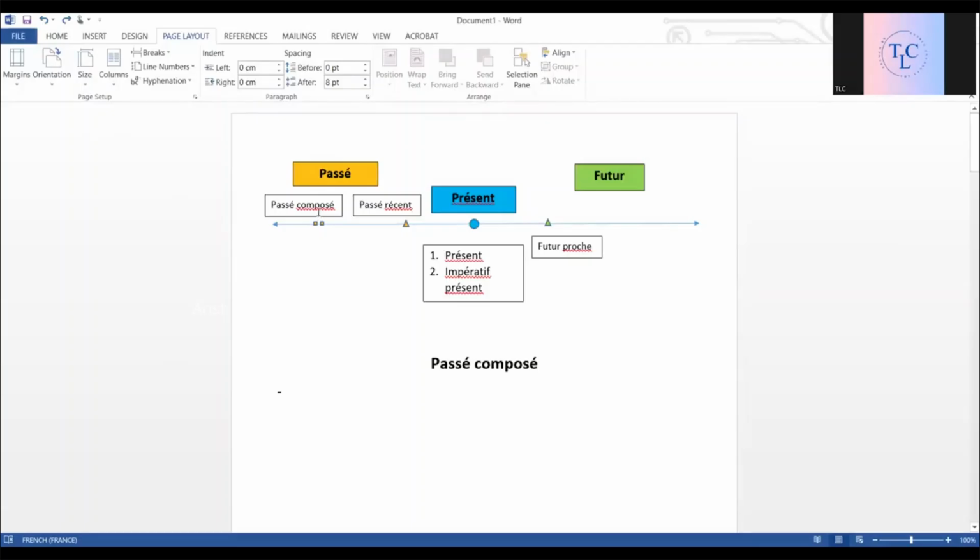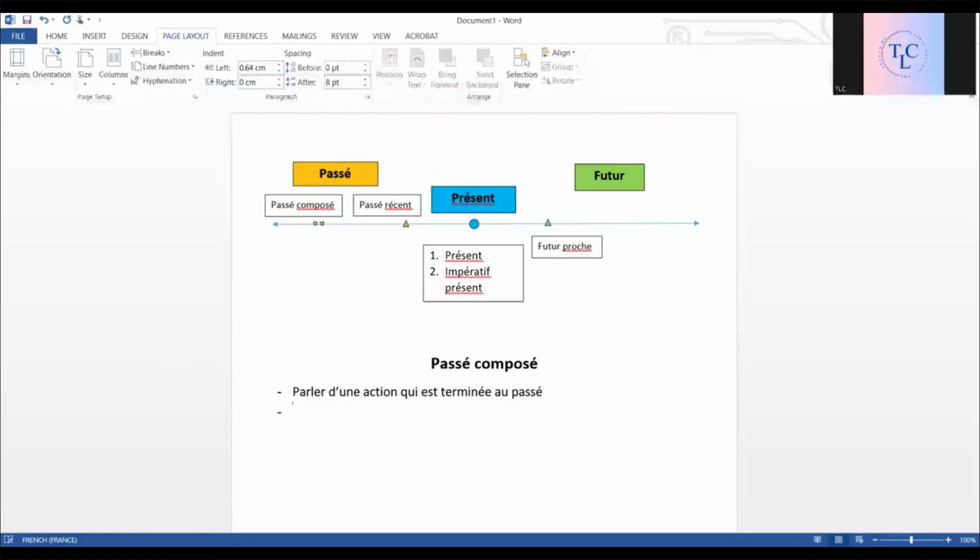And the other actions that happen in the past, for that we use passé composé. So it is very important to learn this tense. So passé composé is used pour parler d'une action qui est terminée au passé. Yes, an action that happened and that got over in the past.